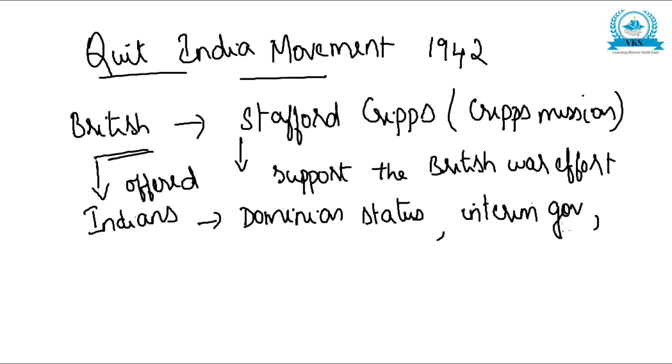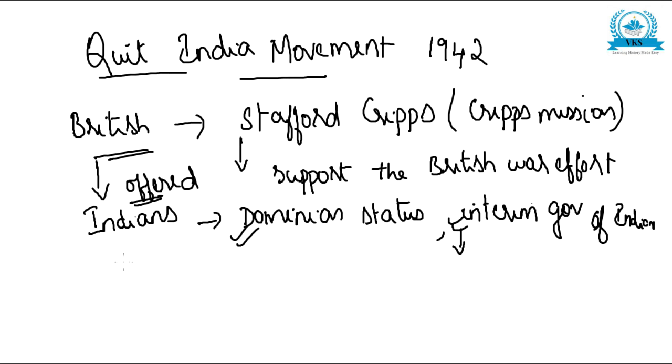of the Indians, and this interim government can administer all matters except defense. So this was an offer given to Indians. Once more I will tell: the British gave an offer that Indians will be given dominion status, that is, almost equal status to the British, and Indians can have an interim government which can take decisions on all matters except defense.